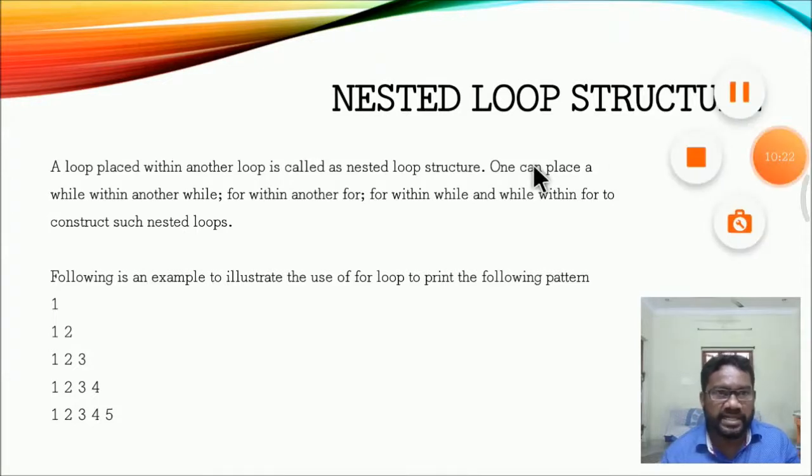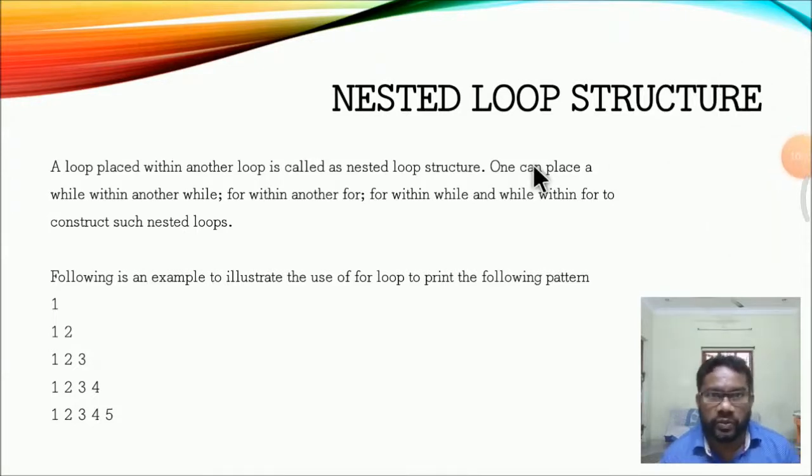Nested loop structure. A loop placed within another loop is called a nested loop structure. What is meant by a nested loop? A loop placed within another loop. A condition is placed in another condition: an if statement placed within another if statement, an else statement placed within another else statement, is called a nested statement.